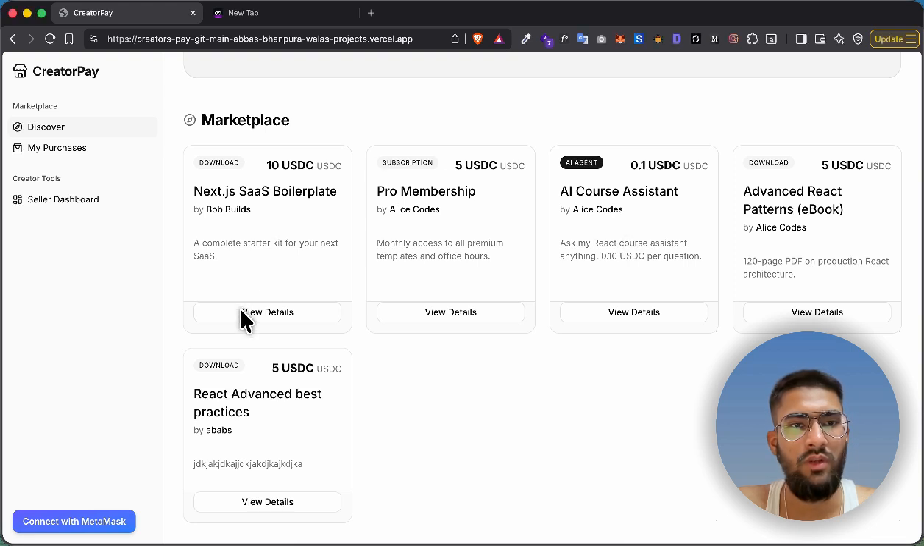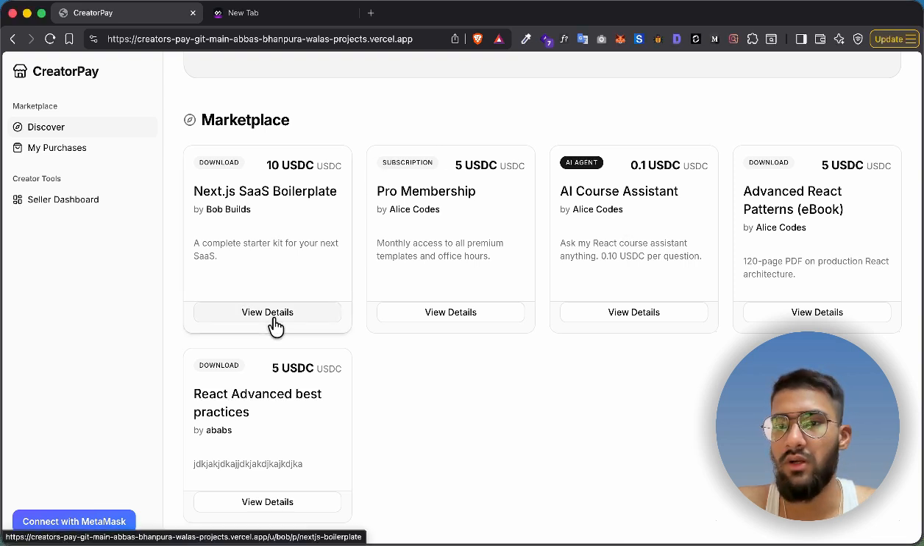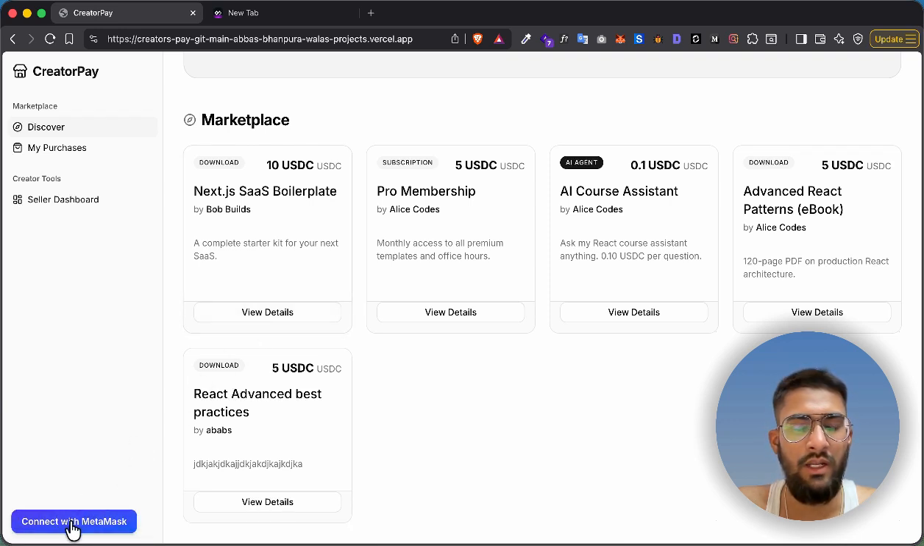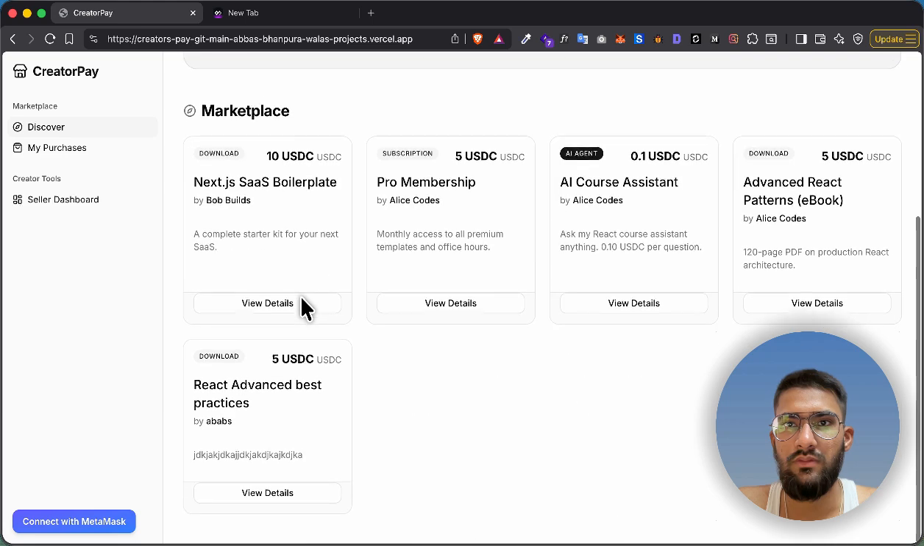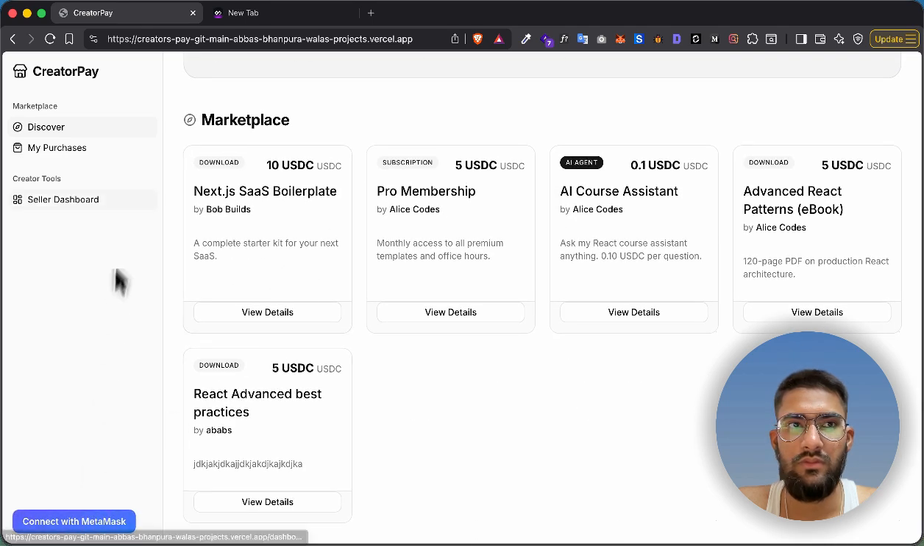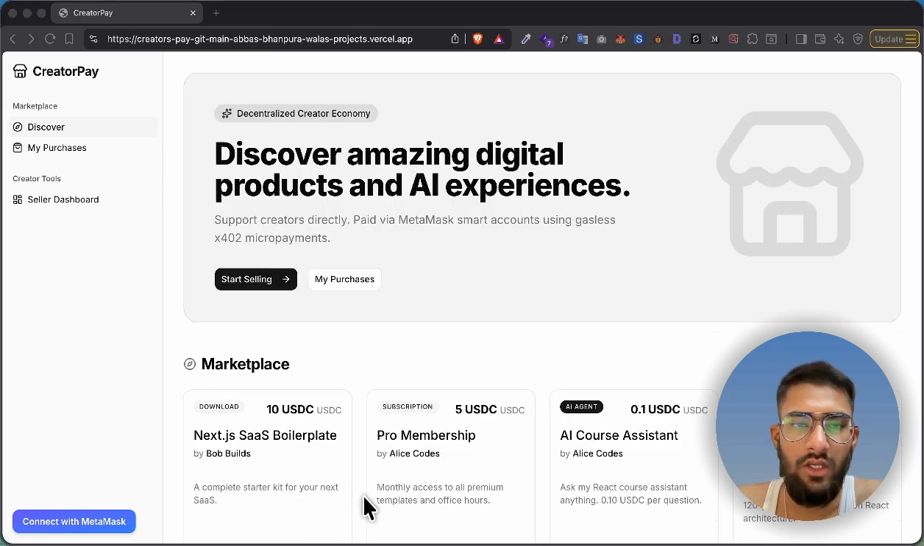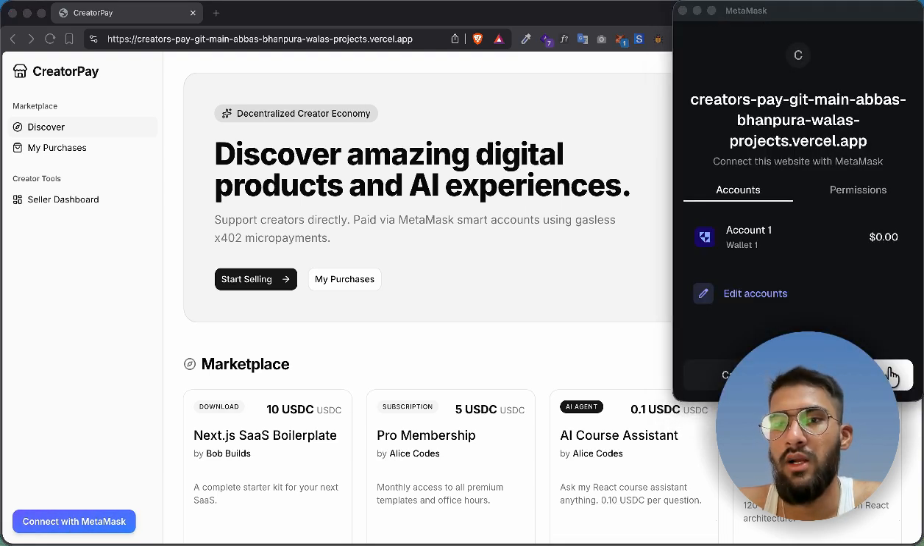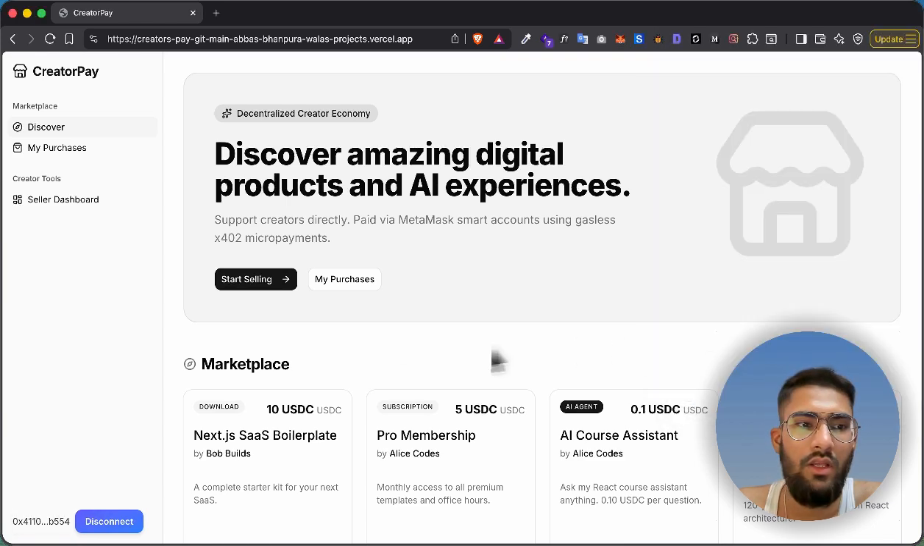So let us have a demo of purchasing one-time items. First of all, let me connect my MetaMask. Let me connect my MetaMask account. Let me click on that. It will open a pop-up and let me connect it. Yeah, my wallet is connected.